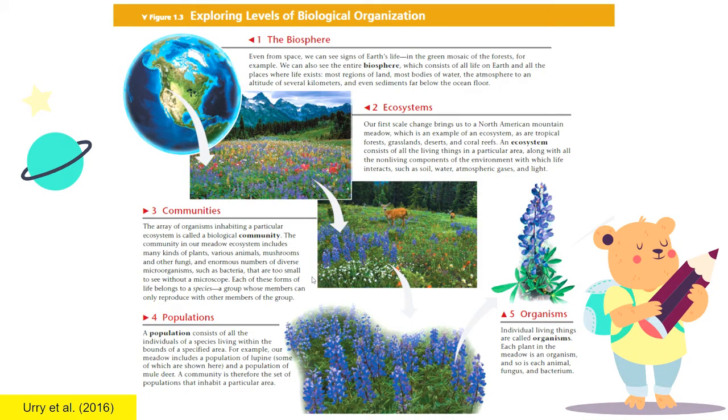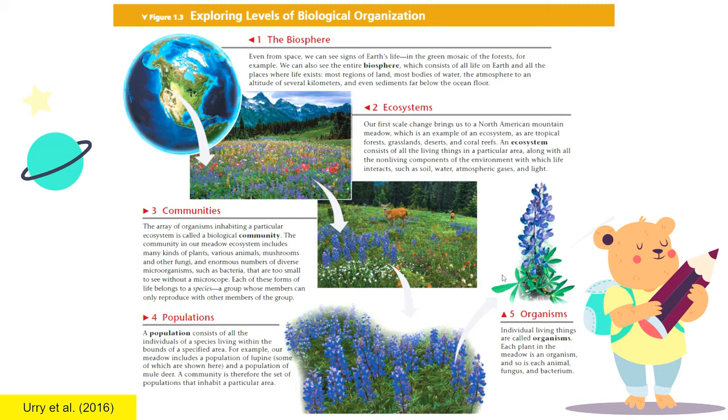These slides are basically telling us the same thing. If you want, you can pause the video and read more about these different levels of biological organization. So this time it starts with the biggest level, the largest level, the biosphere. So this is the entire life on our planet, okay? The biosphere consists of all life on our planet. Ecosystems are made up of living things interacting with their physical environment. Community is made up of the different organisms, okay? Different species of organisms inhabiting an area. Population is made up of the same species, okay?